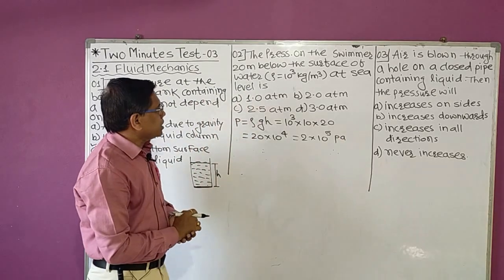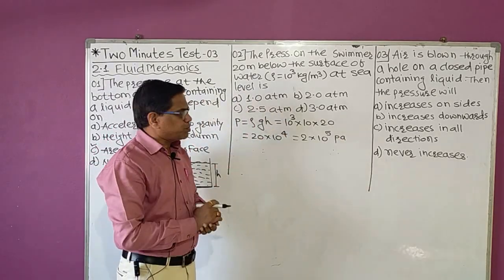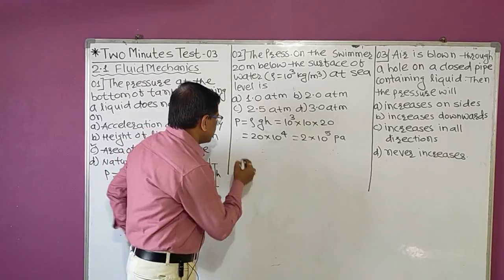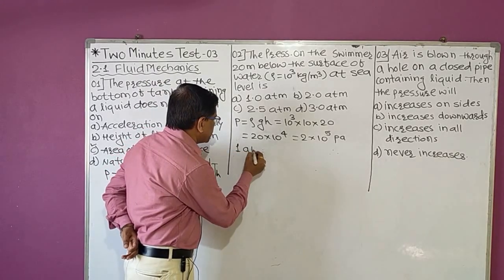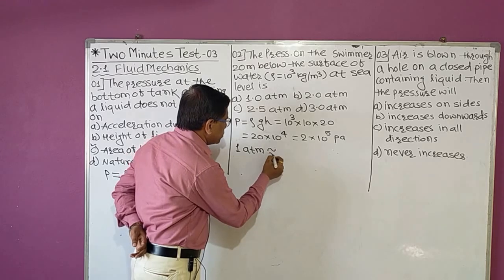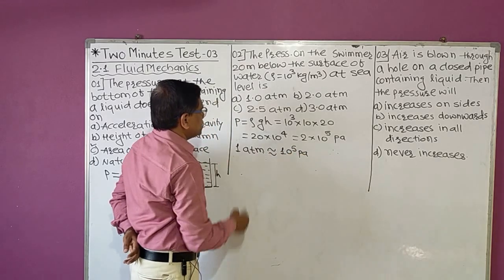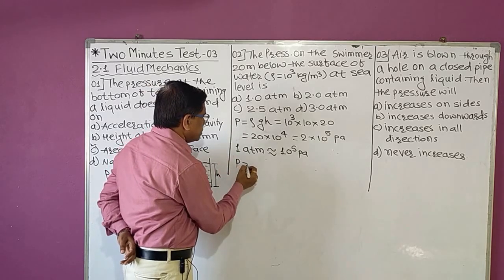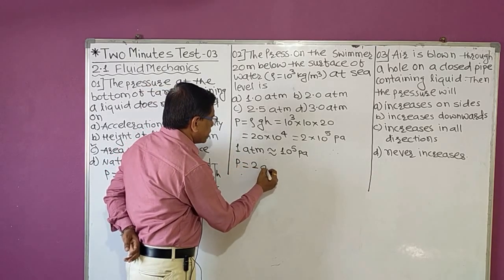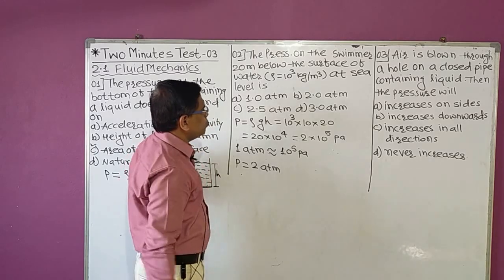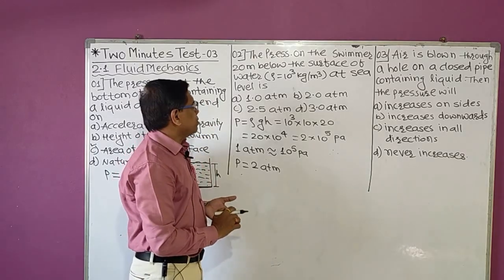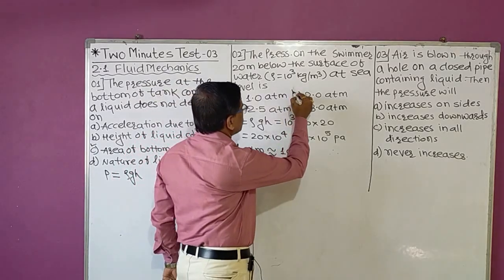Here you can see that all options are given in atmospheric pressure, and as we learned, one atmospheric pressure is nearly equal to 10 raised to power 5 Pascal. So we can say that this pressure is equal to 2 atmospheric pressure, that is 2 atm. So our answer should be option B.